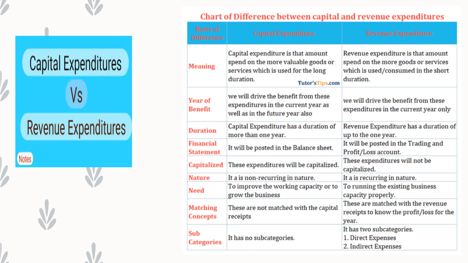That means, like, machinery: when you install a machine, that is a capital expenditure, and then the other expenses which you incur for maintaining that machine come under revenue expenditure. Okay, it has two categories, subcategories, that is direct expenses and indirect expenses.